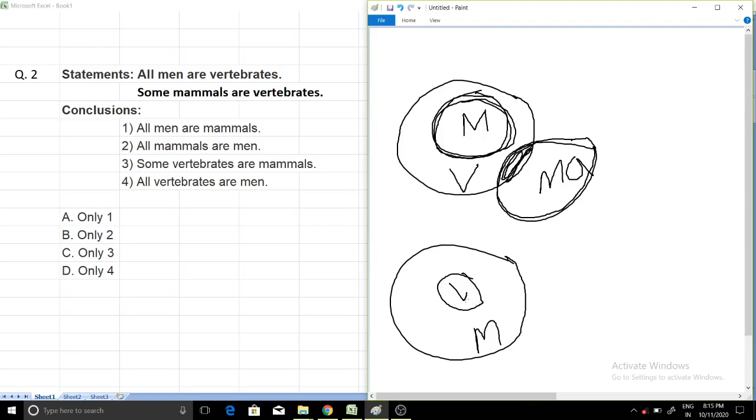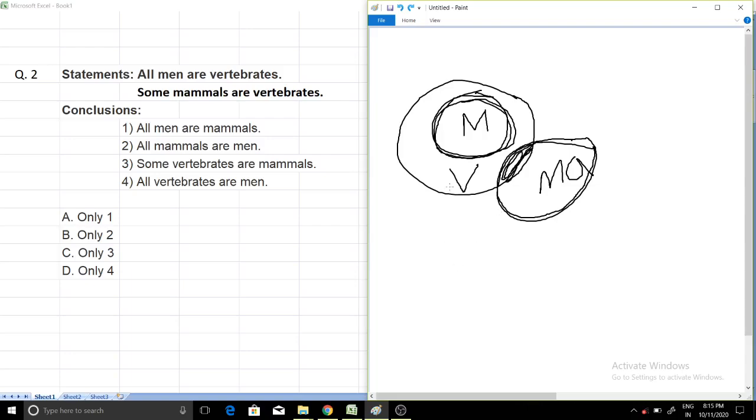Now this statement is true. All vertebrates are men because vertebrates is the inner circle and men is the outer circle. Let me repeat this, all this I've already told you. After "all", the first word will be the inner circle and the last word will be the outer circle.